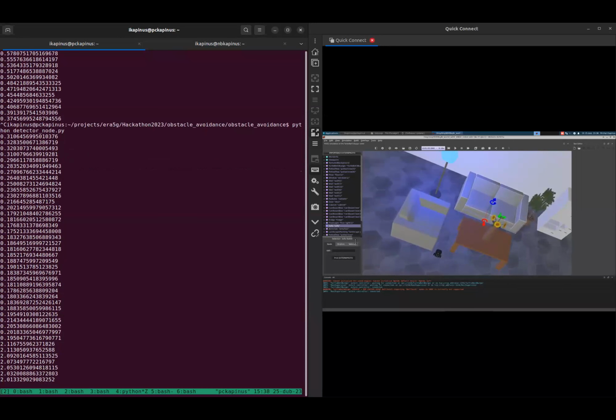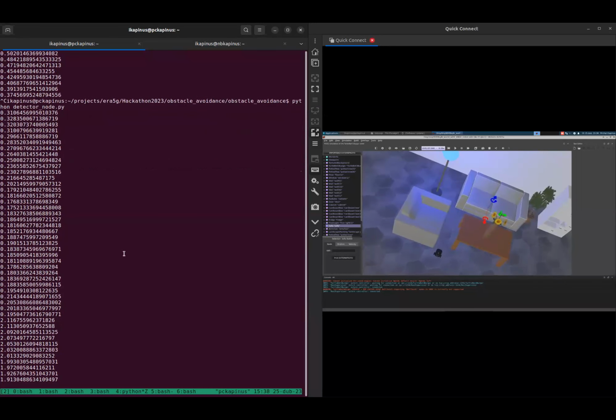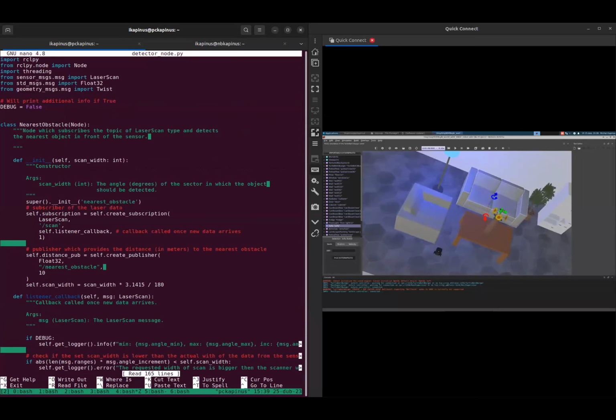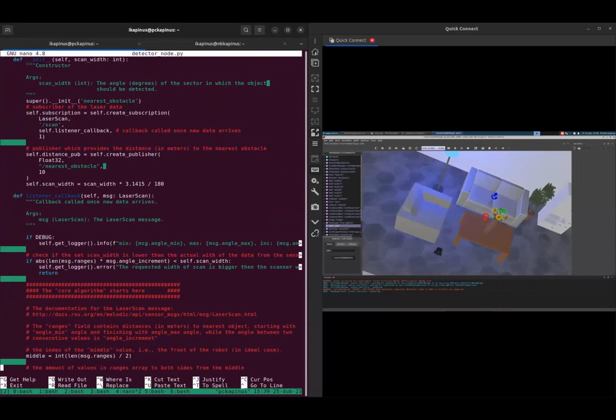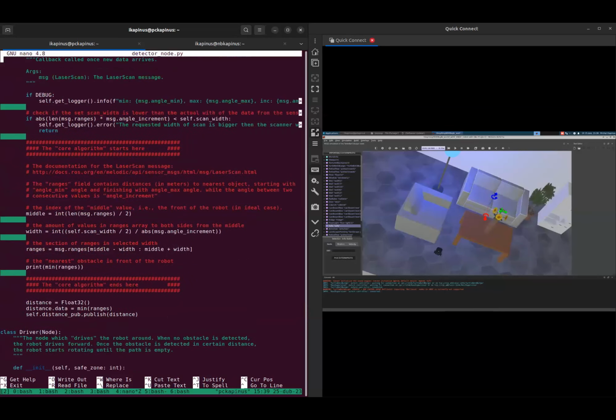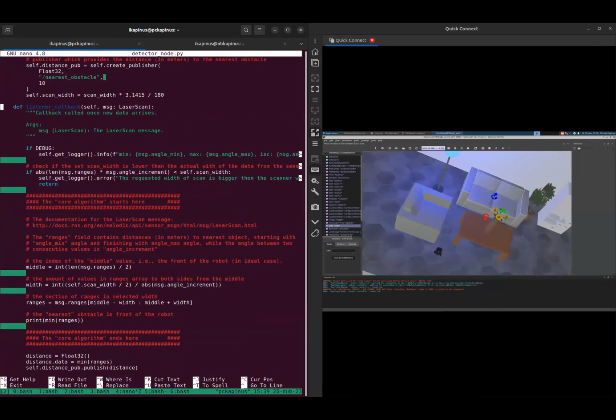So this will be your task for tomorrow: to change this ROS package to use the computation on the network application. I showed you the first node, which is responsible for driving the vehicle, but there is also a second node, which is responsible for reading the data from the laser scanner.